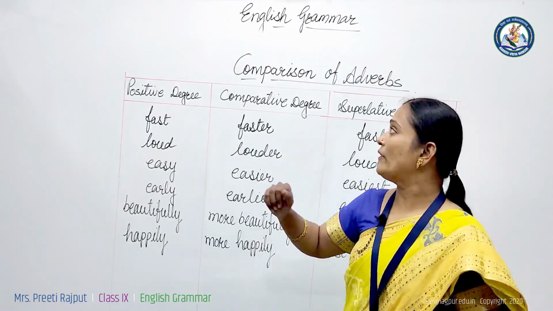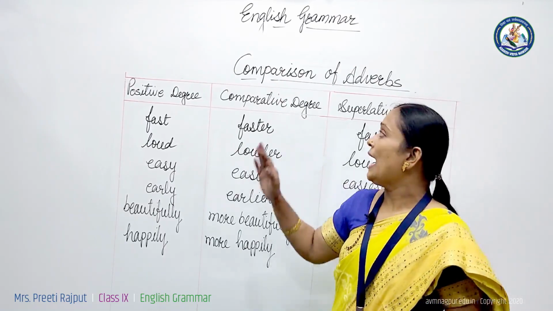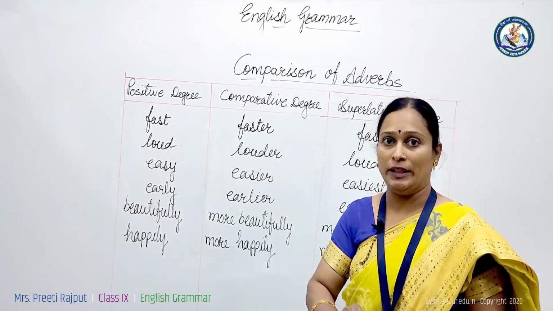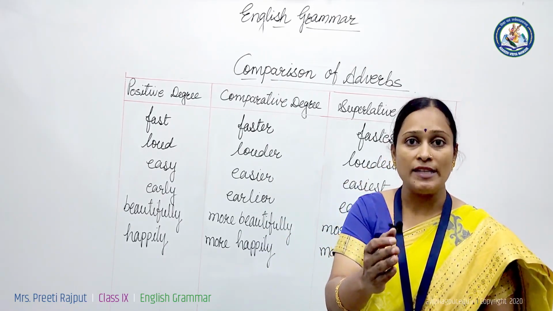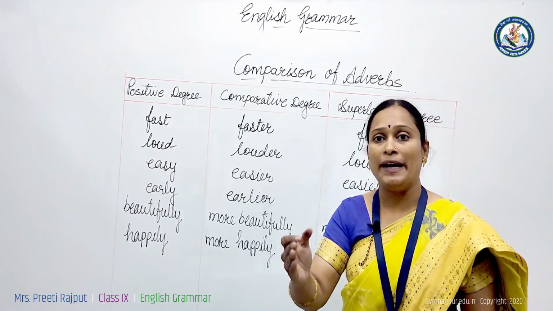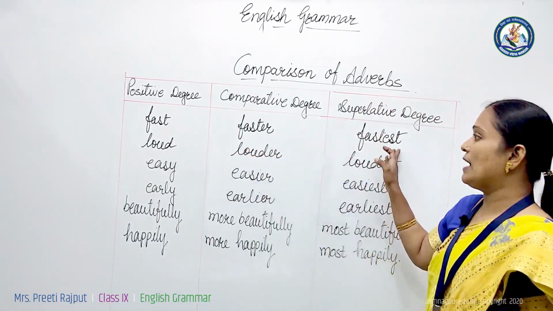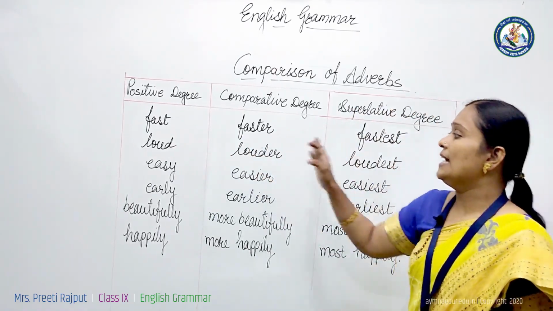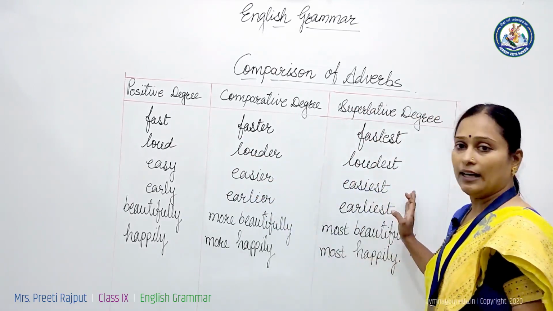After types of adverbs, we will see comparison of adverbs. Like adjectives, adverbs can also be written in positive, comparative and superlative degree. As we know, the suffixes er and est can be attached to a word to use in comparative and superlative degree. Like fast, faster, fastest; loud, louder, loudest; easy, easier, easiest; early, earlier, earliest.